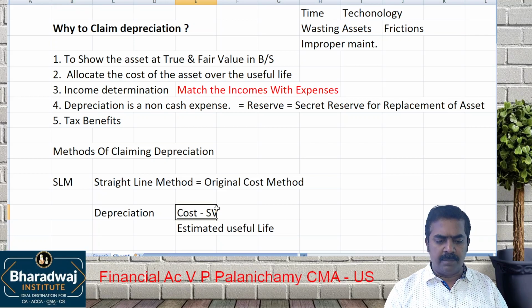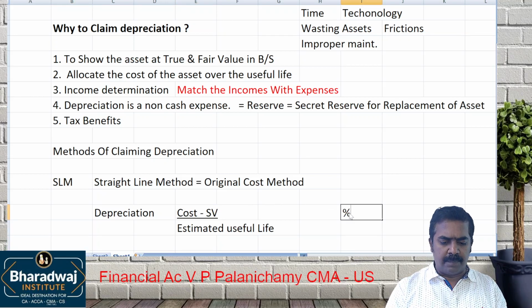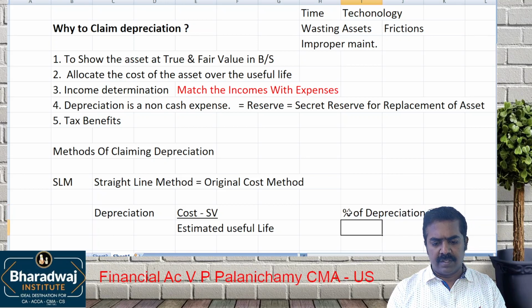These things you have learned in +1 and +2 itself. How to work out the percentage of depreciation? Simple. Depreciation amount divided by cost of the asset into 100.